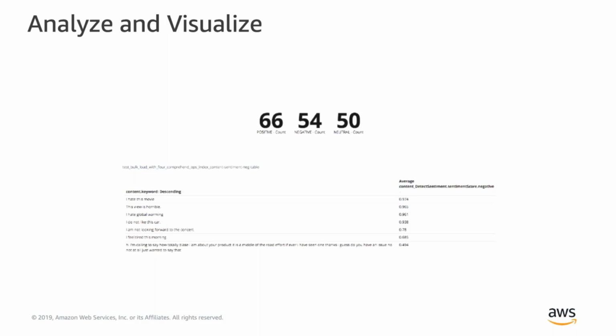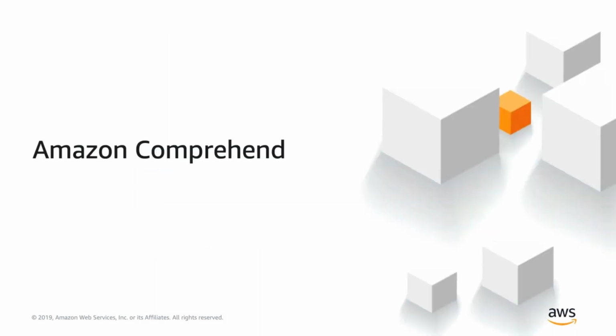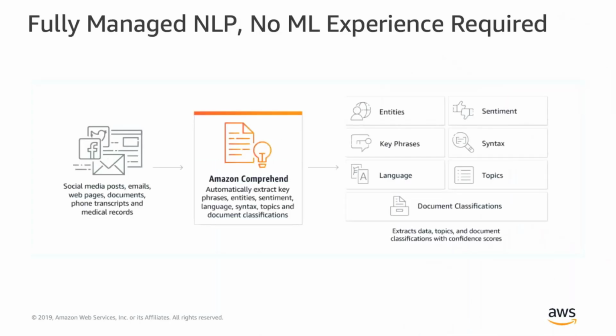Now, before we jump into the solution itself, it's important to understand what Amazon Comprehend is and what its capabilities are. Amazon Comprehend is a fully managed natural language processing service where no machine learning experience is required.